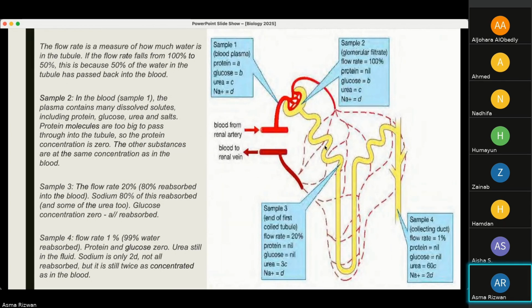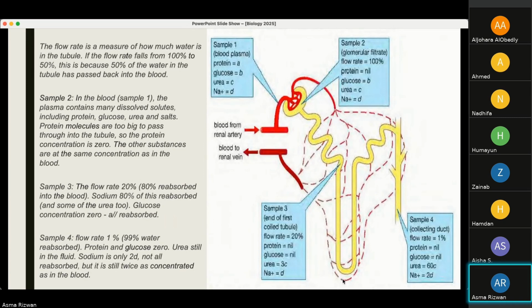In sample 3, when the filtrate reaches here, the end of the first coiled tubule, the flow rate is 20%, which means 80% of the water has been reabsorbed into the blood. Sodium, 80% of this is reabsorbed, and some of the urea too. Glucose concentration is 0 here. So all of it has been reabsorbed into the blood.